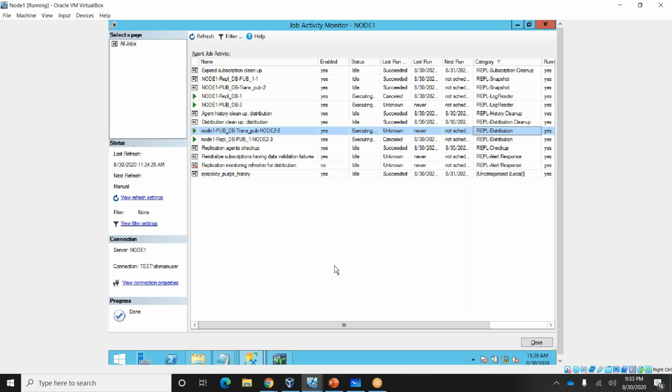If you create a distribution at the publisher side, definitely you'll have some performance issue, because the CPU, RAM, and memory will be shared by the publisher and the distributor.